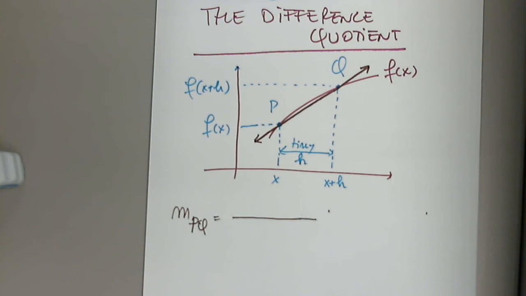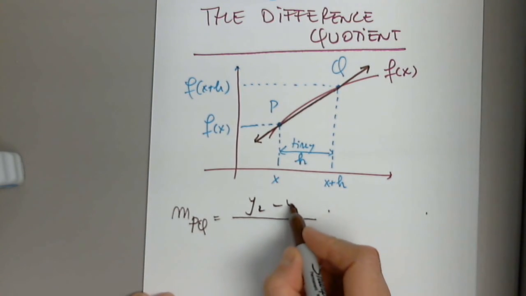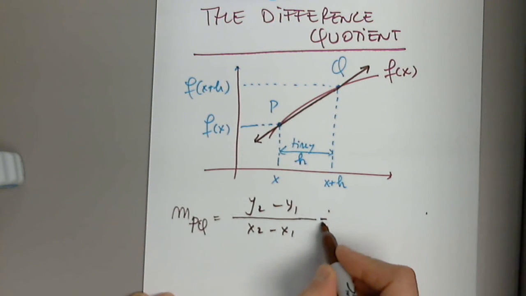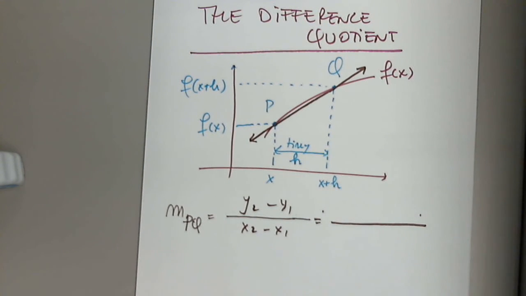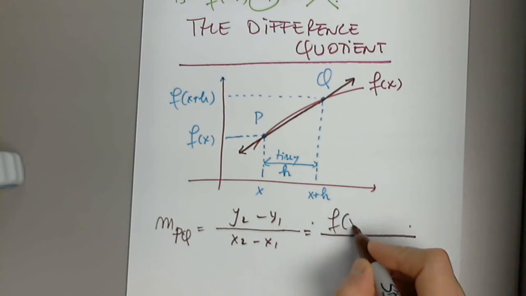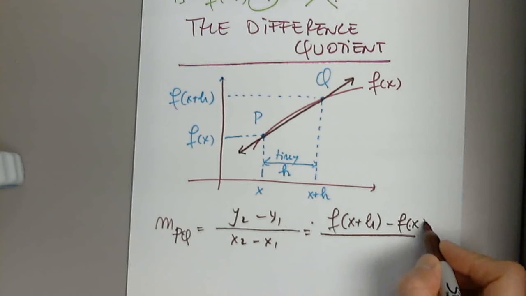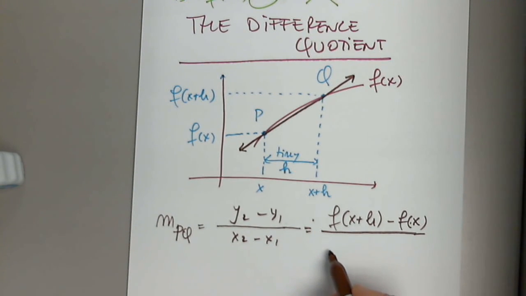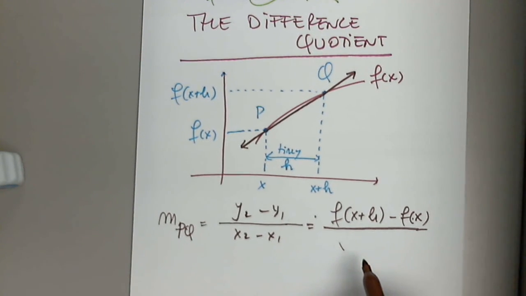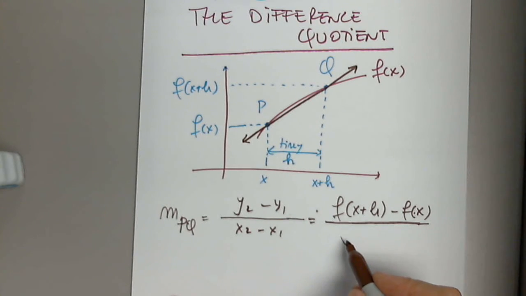Correct. But now this time I would like you to use what we have. But you're right. Let me write it. Maybe that's even better. y2 minus y1 over x2 minus x1. But now I want these to be in the context of our problem. Perfect. That's the answer. But I would like to fill in. F of x plus h minus f of x. Awesome. You're right, but you're 10 steps ahead of me. X plus h minus x.